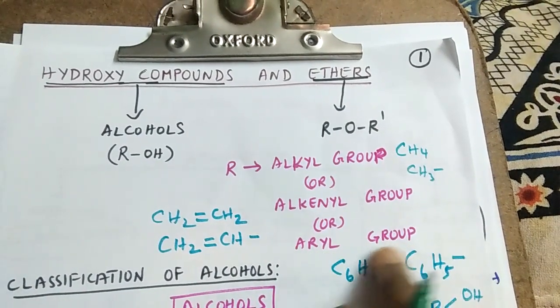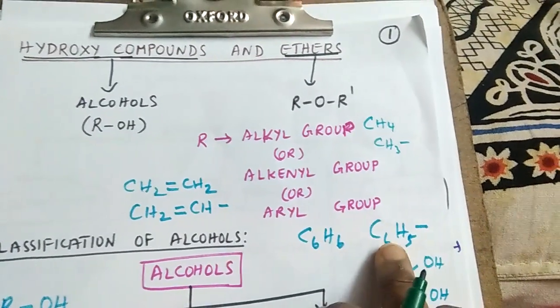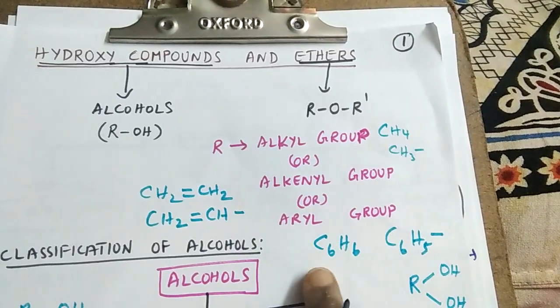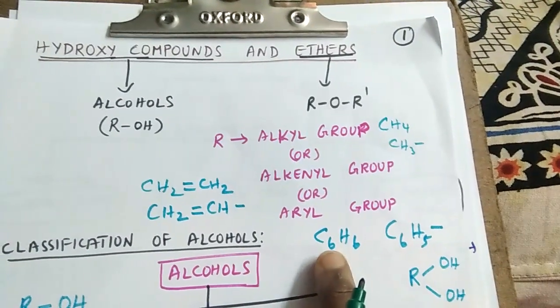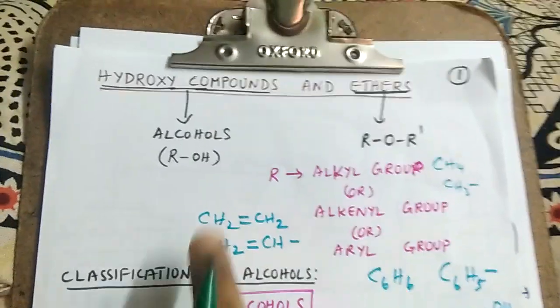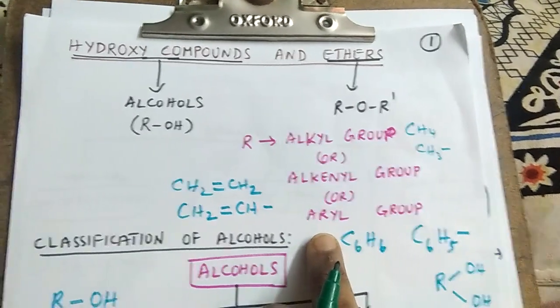And what about aryl group? C6H6 is benzene. C6H5 is phenyl. Phenyl group is an aryl group. It is derived from the aromatic hydrocarbon benzene, hence it is termed as aryl group. So, in ROH, R can be either alkyl group, alkenyl group or aryl group.